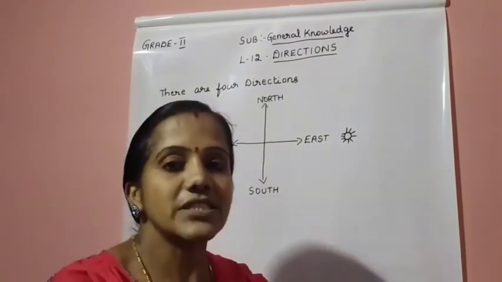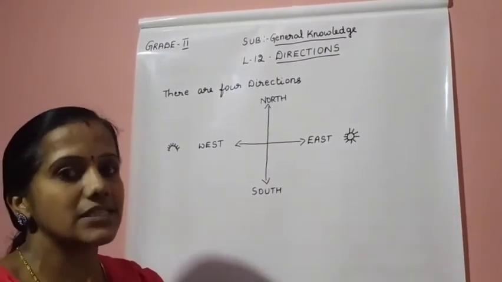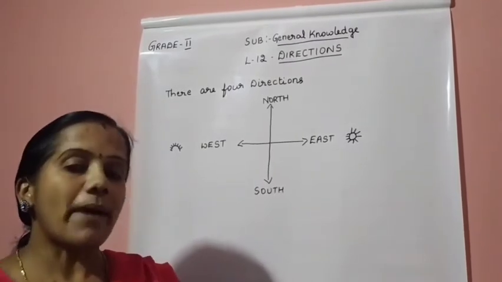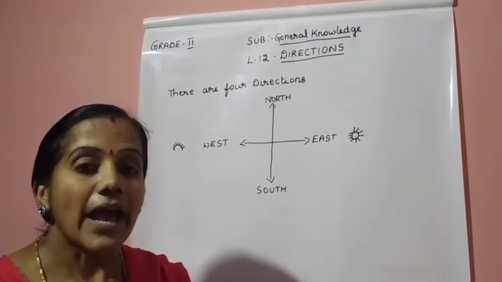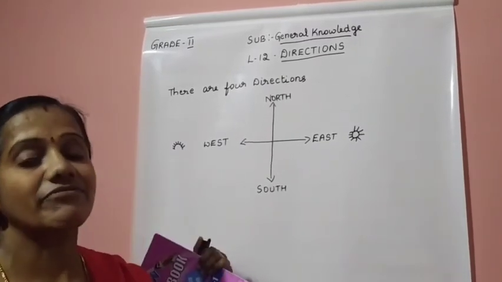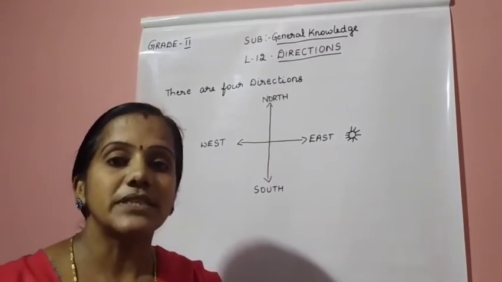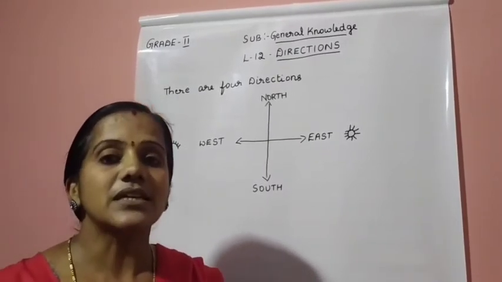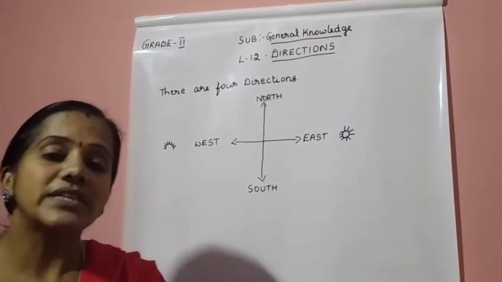Okay. When you are facing towards the east, when your arm is stretched to the east, you all know that your backward will be the west. Okay. And towards your left side will be the north, and towards the right side it will be the south. So these are the 4 directions. Okay. So the direction is very important.